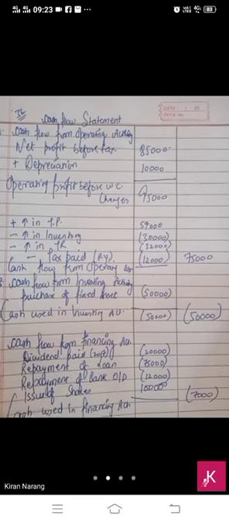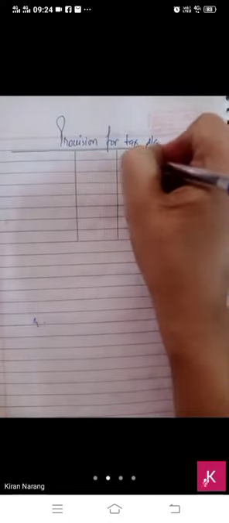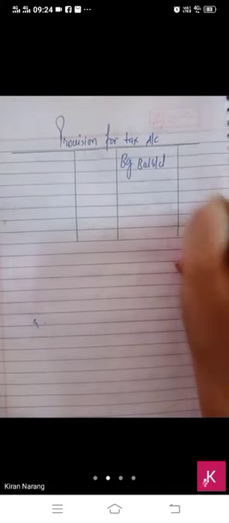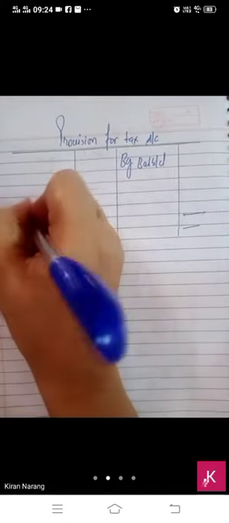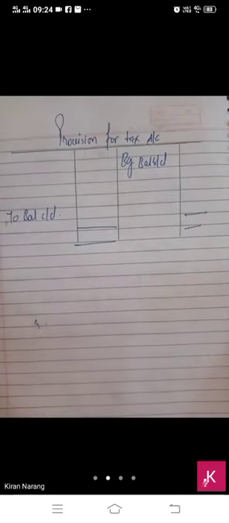One more thing I want to explain which will be used in the next question. You have to make a provision for tax account. Now what is provision for tax account and why we have to make it? Beta, if only two balances are given to you in the question, the preparation of this account is not required at all because we have to use both the values.